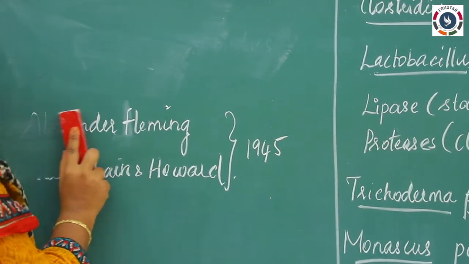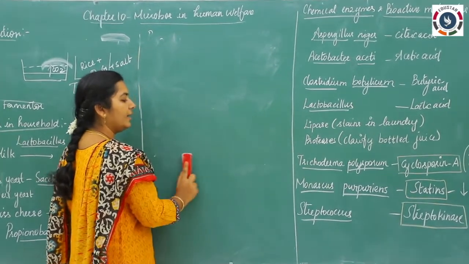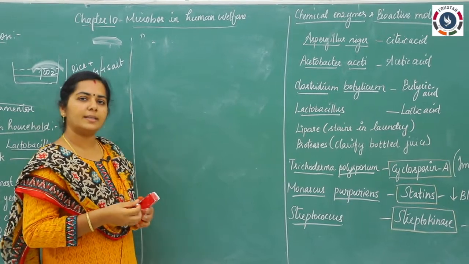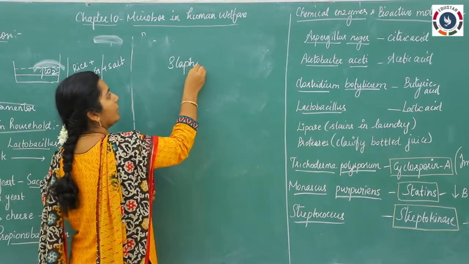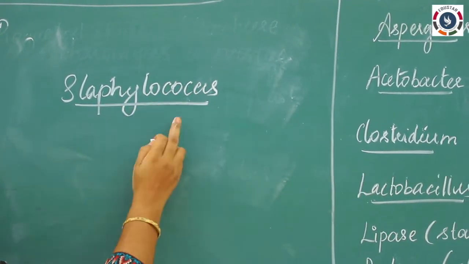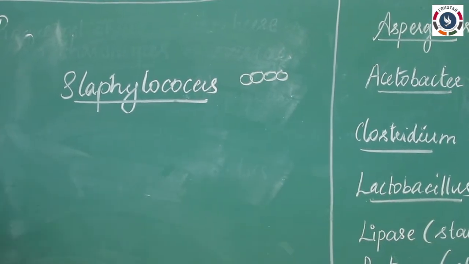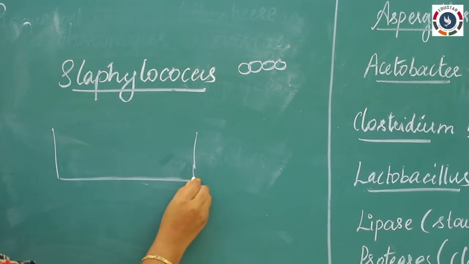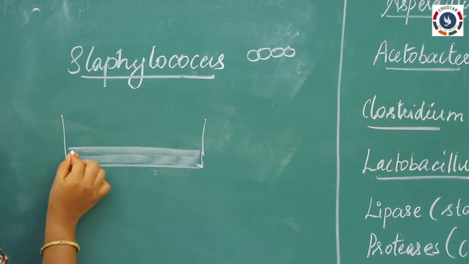The first antibiotic which was discovered was penicillin. It was just an accidental discovery. I will tell how the discovery happened. Once Alexander Fleming was working on the bacteria Staphylococcus. Staphylococcus is a bacteria with a coccus, round shape, so that is why we call it Staphylococcus. He grew this bacteria in a Petri plate. A Petri plate is a plate where artificial nutrients are present.